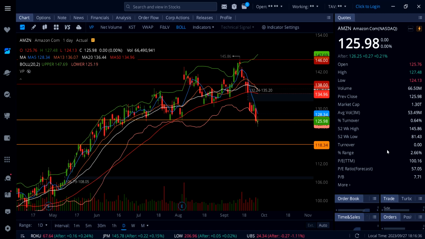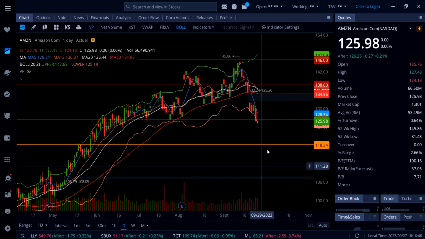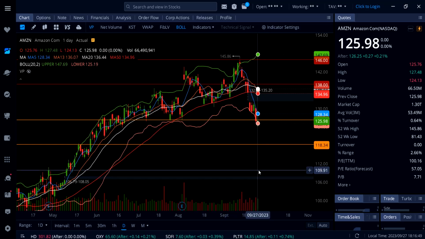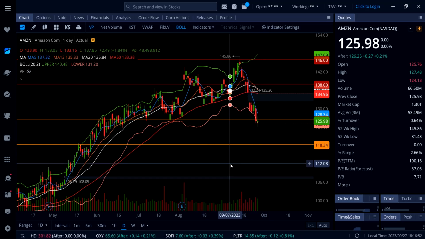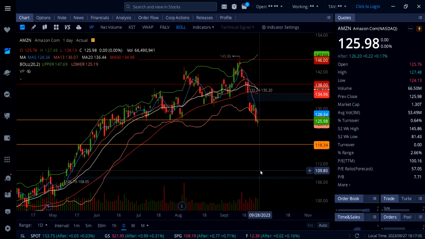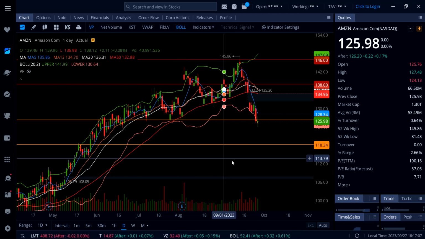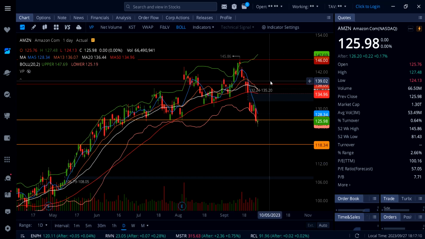On Amazon, we got a flat day, and Amazon coming down to, look at this, guys, 124, and then getting a bounce and barely holding 126 as a support into closing. Now, they also got a lawsuit going on right now, so that is a bad catalyst for Amazon stock. And if this thing cannot hold 126, the next stop, slowly but at some point, 118. So I'm not looking to buy any dips on Amazon right now, especially with that big bad news, bad catalyst. And as a matter of fact, if this thing bounces back up to 135, that is where I would like to short Amazon.